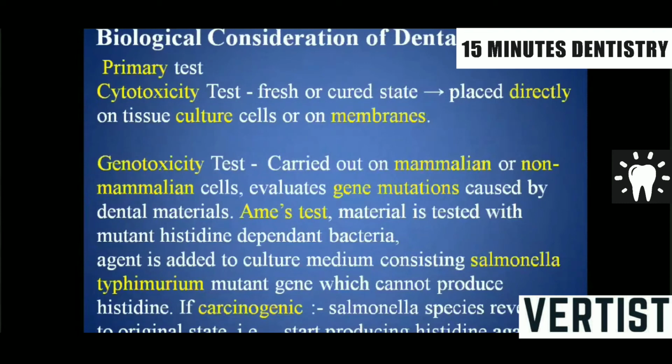Some examiners generally ask what is Ames test, because this is a nice-to-know question of biocompatibility. What is Ames test? In Ames test, the material is tested with a mutant histidine-dependent bacteria. That particular agent is added to a culture medium containing Salmonella typhimurium, which has a mutant gene and cannot produce histidine. But if that material is carcinogenic in nature, Salmonella typhimurium will revert to its original state and start producing histidine again.